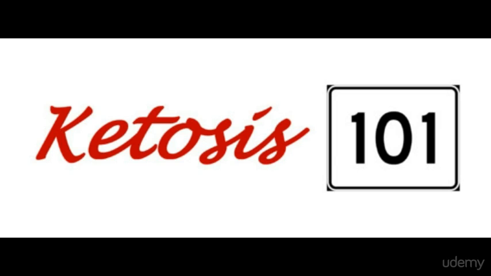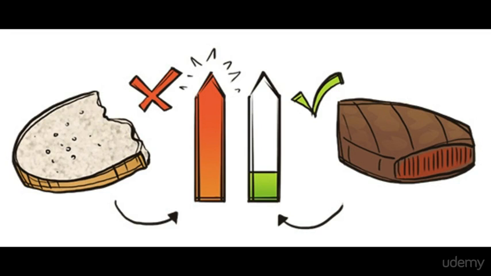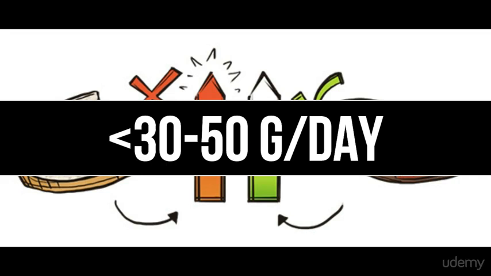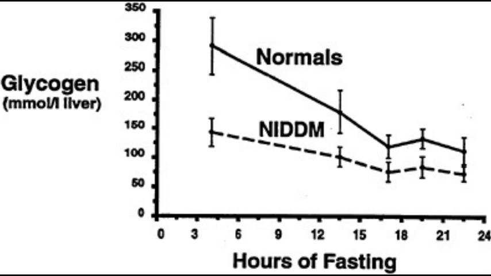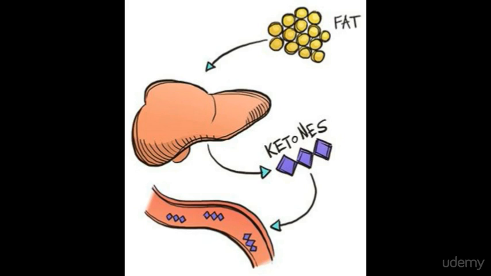So let's begin. Ketosis is an altered but still natural metabolic state that occurs either over a prolonged period of fasting or by restricting carbohydrate intake significantly, usually to less than 50 grams per day. After an overnight fast already, our liver glycogen stores will be depleted and Captain Liver starts to produce more ketone bodies. This, in return, will increase the availability of fatty acids in the bloodstream, which the body then begins to utilize for the production of energy.